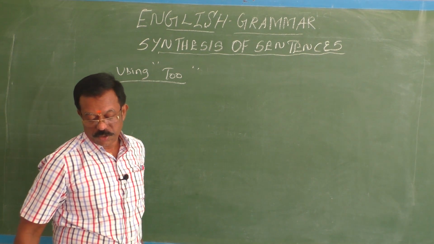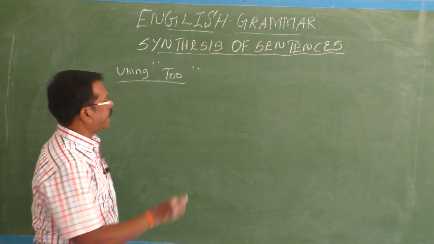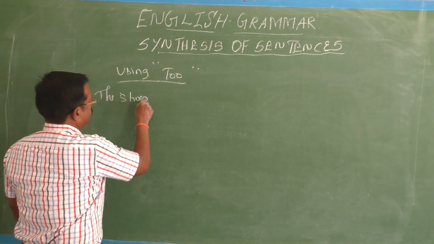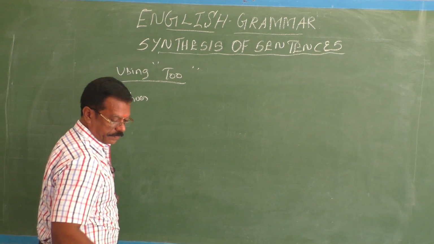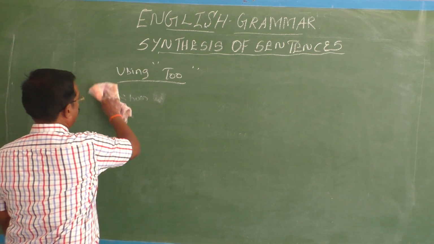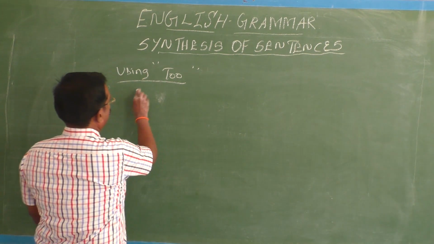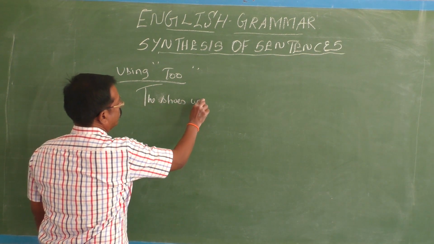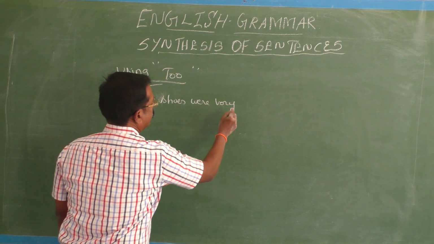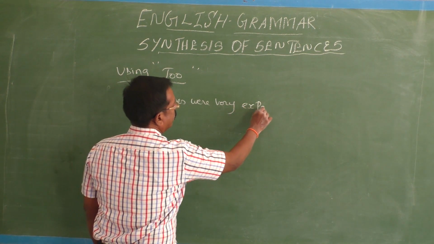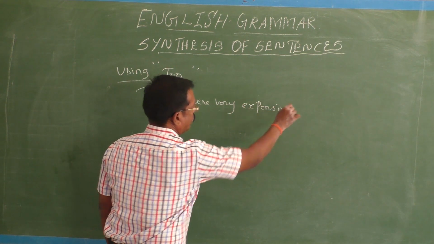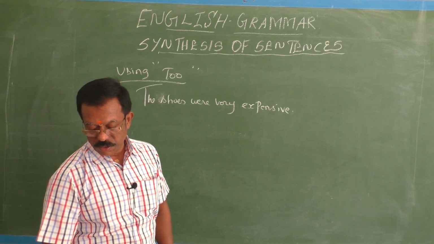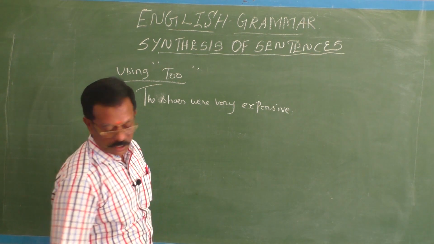The shoes were very expensive. She could not buy them.